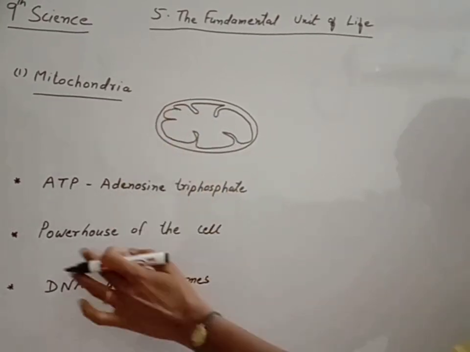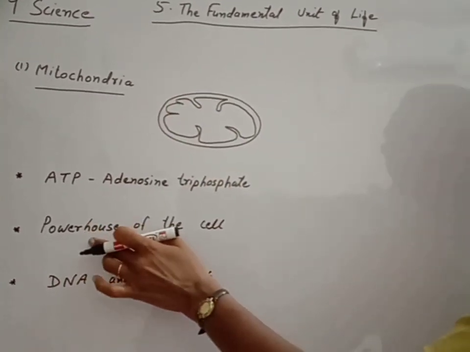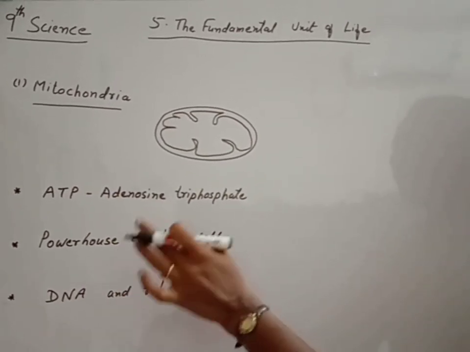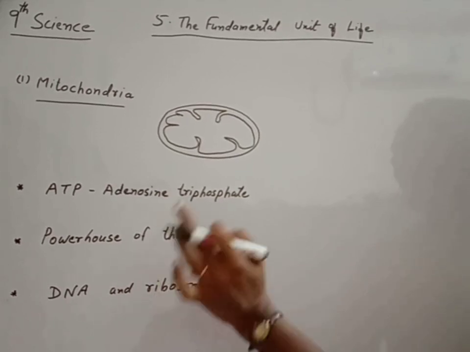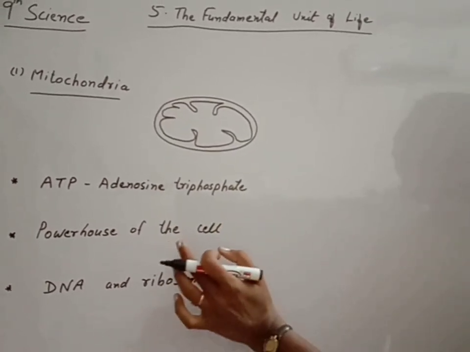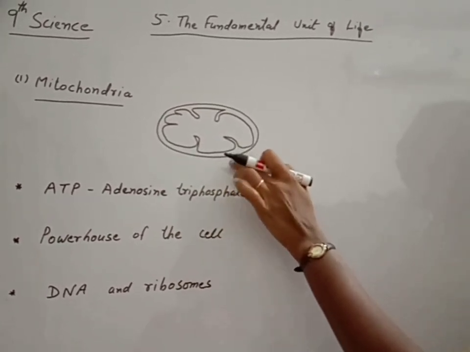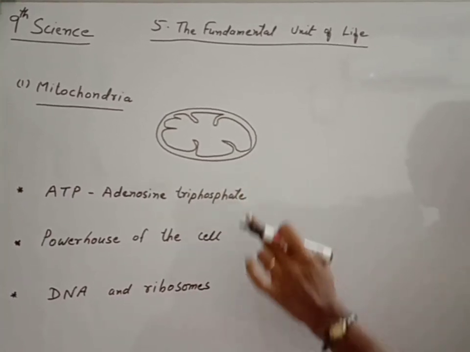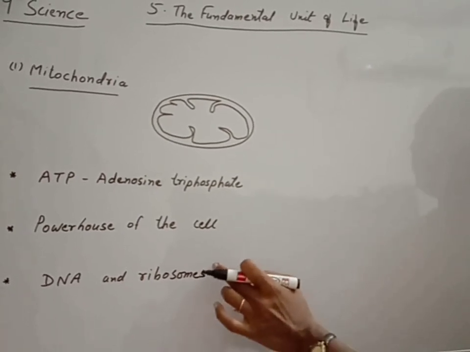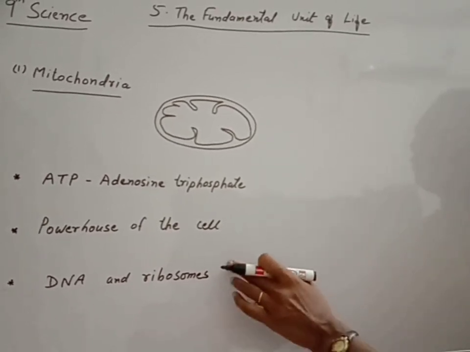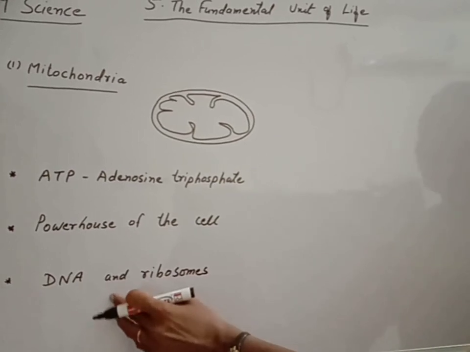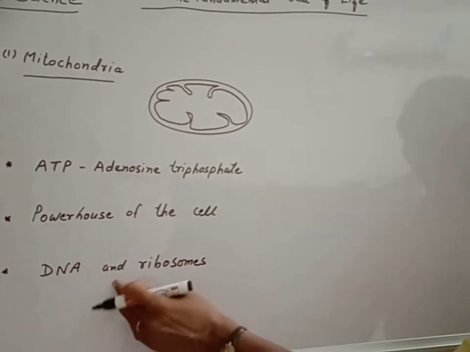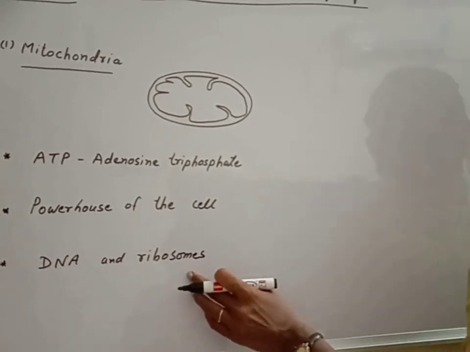Why mitochondria is called the powerhouse of the cell? Because it generates the energy in the form of ATP and that is used for other chemical functions by the cell. Now, this mitochondria have their own DNA and ribosomes. So, mitochondria are able to prepare their own proteins. They are not dependent on others for the protein. Why? Because they have their own DNA and they have their own ribosomes.